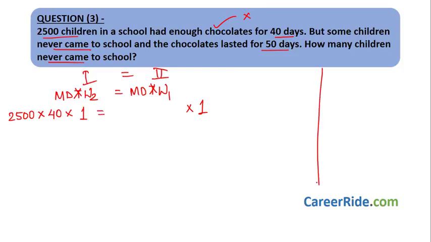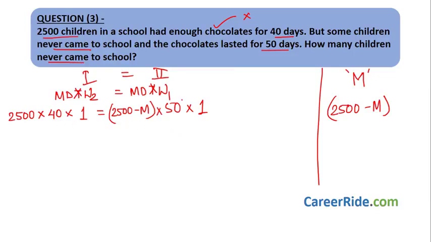Now, what they say is that some children never came to school, right? So let us assume that M children never came to school. So how many children came to school or were present? 2500 minus M. And when these children came to school, they had chocolates for 50 days. So in the second case, we have the number of children as 2500 minus M. And how many days did the chocolate last for them? It was 50 days.